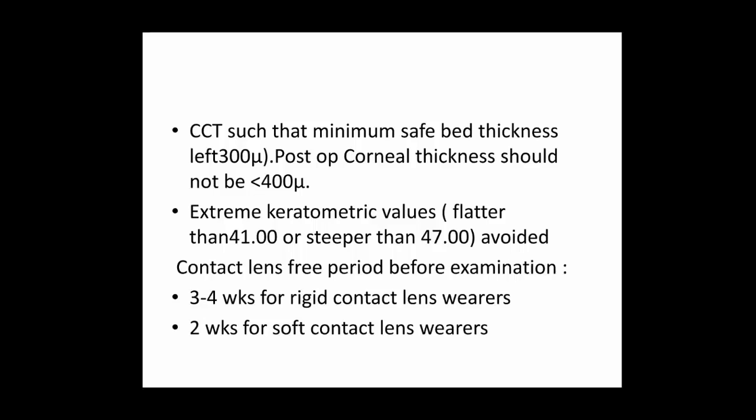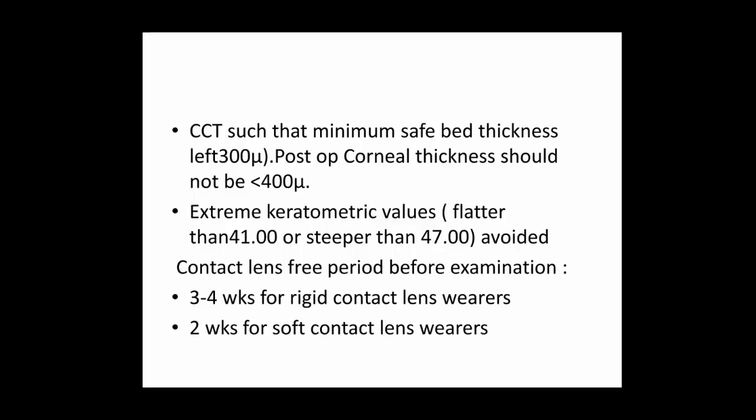If they are using RGP contact lenses, they should avoid them for 3 to 4 weeks, and soft contact lenses should be avoided for 2 weeks before the test. So to see whether they are good for LASIK or not, RGP contact lenses have to be removed for 3 to 4 weeks, and soft contact lenses for 2 weeks. Are you clear about this?